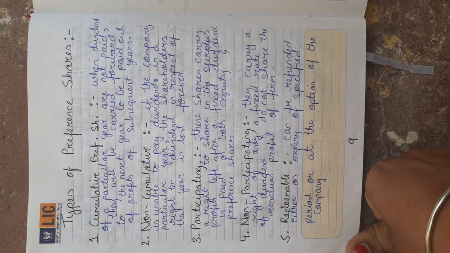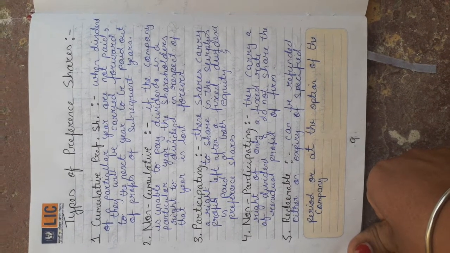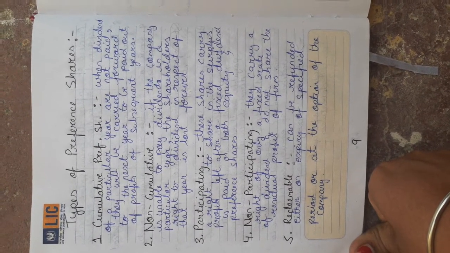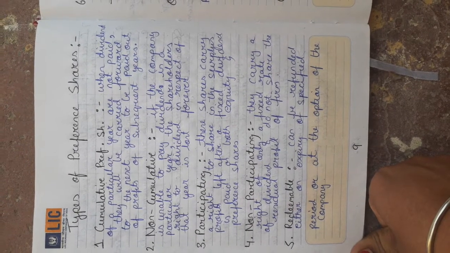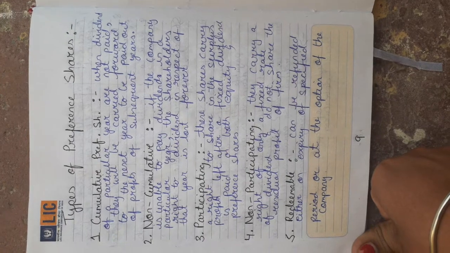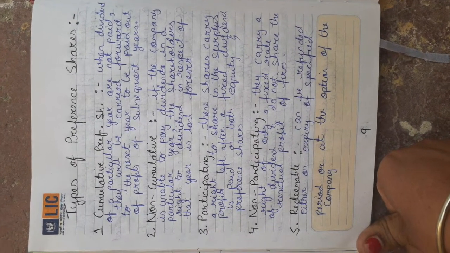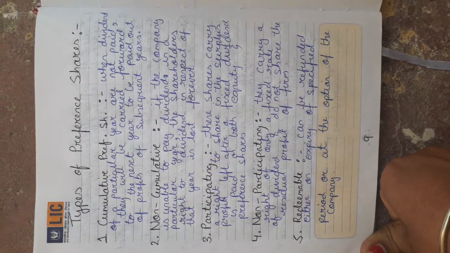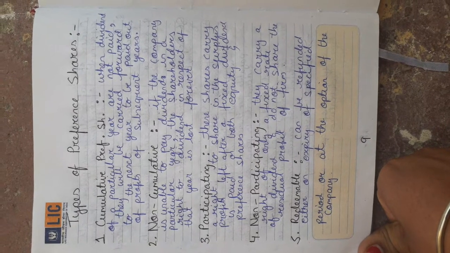Non-cumulative: if company fails to pay dividend to preference shareholders, then their right to dividend in respect of that particular year is lost forever.